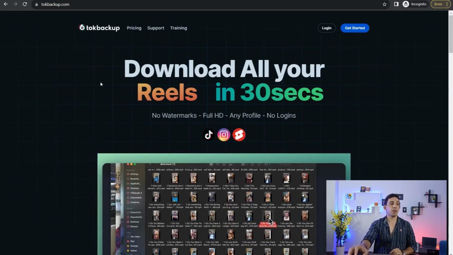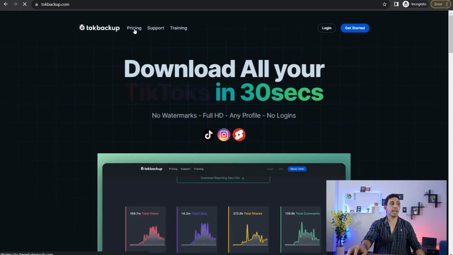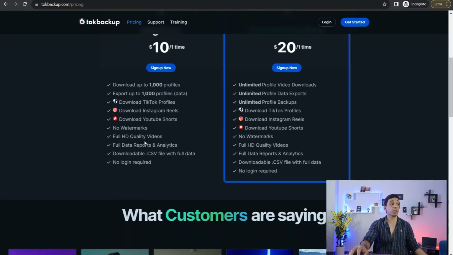And there is something left you have to know: TalkBackup is not a free tool. So if you go to the pricing page of this wonderful tool, here you can find two ways to use it. Either you can go for the beginner plan, so you pay only $10 one time, not on a monthly basis, just a one-payment deal. You can download up to 1,000 profiles or accounts on different social media, export up to 1,000 profiles, download TikTok, Instagram, YouTube Shorts, no watermark and full quality videos, data reports and analytics, and so on and so forth.